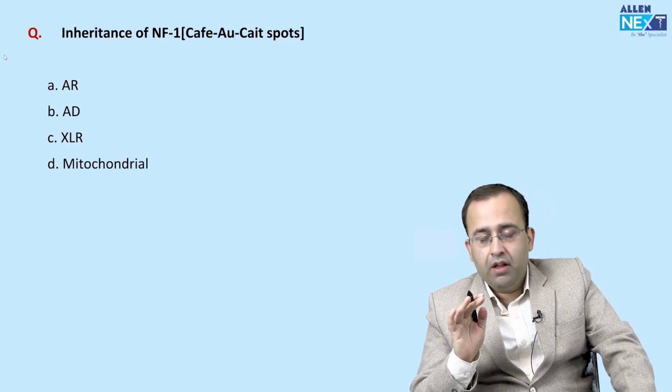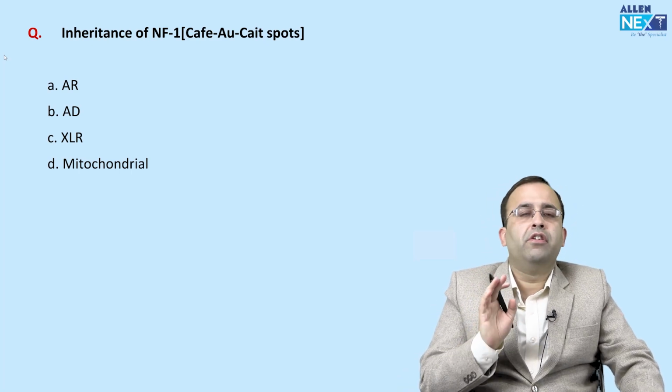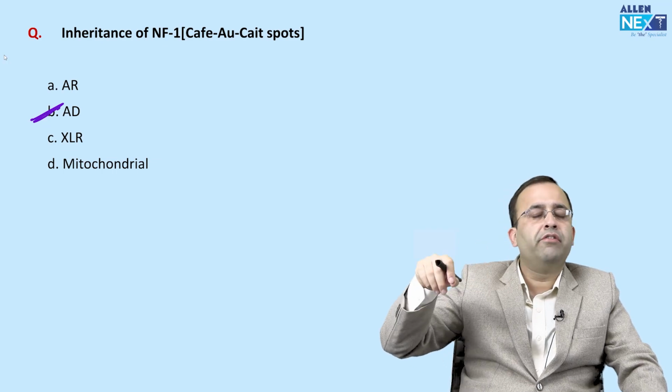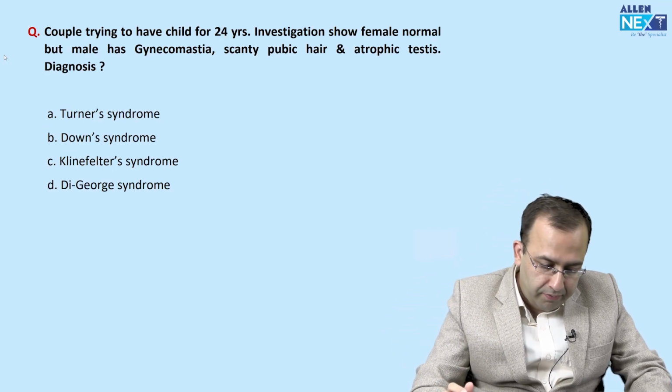Next question. Inheritance pattern of neurofibromatosis 1. The examiner also gave you a history of café-au-lait spots. NF1, autosomal dominant. It does not matter whether it is NF1 or NF2, both the neurofibromatoses are autosomal dominant.